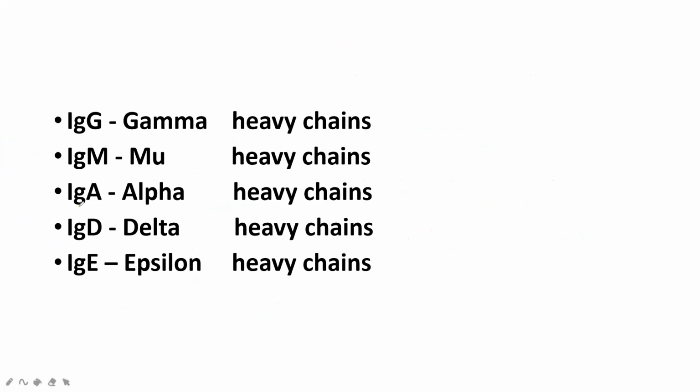Heavy chain: how many types of heavy chain? Types of heavy chain, not parts of heavy chain. Types of heavy chain: mu, gamma, delta, epsilon. Which one is left? Delta done, gamma done, mu done, epsilon done, alpha also done.